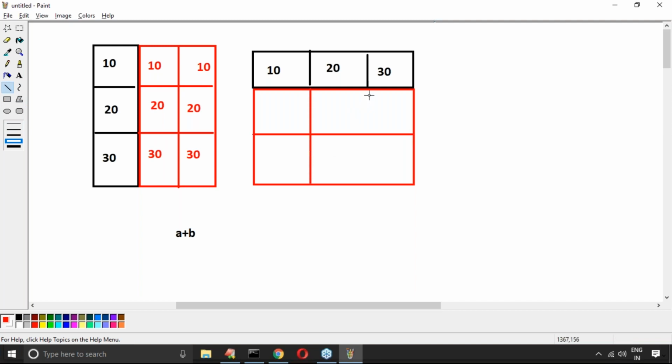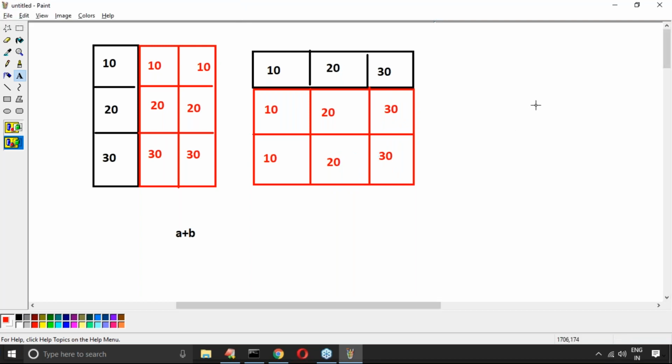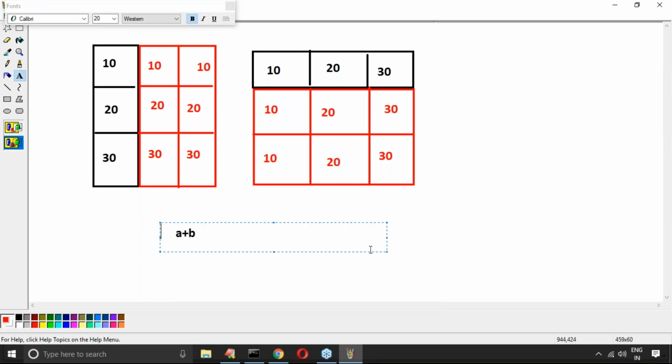Next, the elements will be the same elements: 10, then 20, then 30. Because of broadcasting, the elements will be considered in this style. Can you please have a look once? Now the arithmetic operation is going to be performed: A plus B.